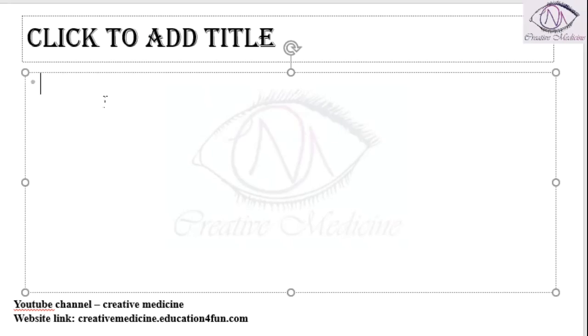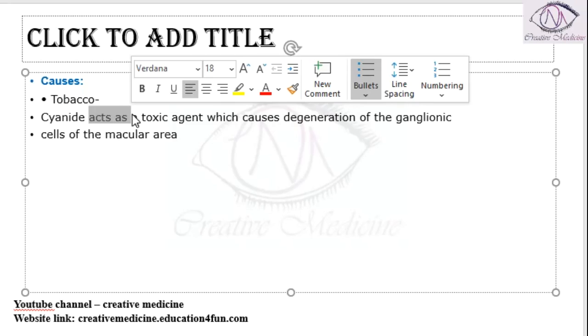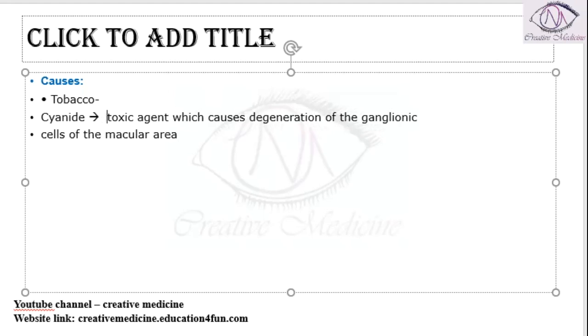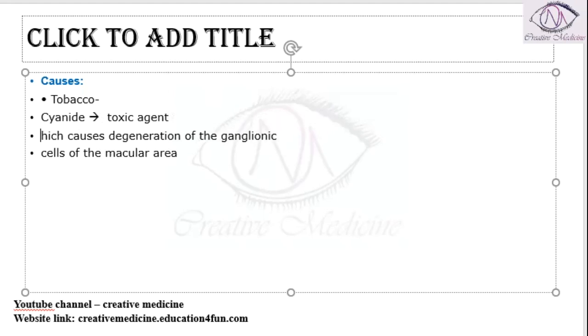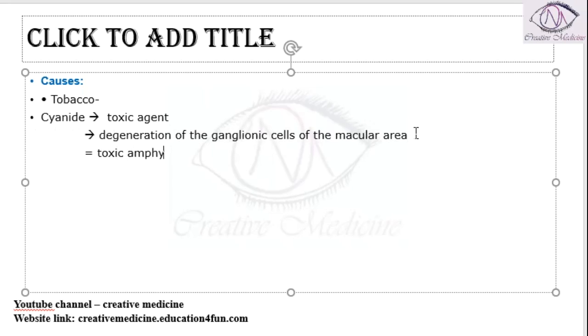So what are the causes of this toxic amblyopia? Toxic amblyopia can occur due to cigarette smoking. Number one, tobacco. In tobacco, cyanide is a toxic agent, and this cyanide will cause degeneration of the ganglion cells of the macula. So this is responsible for the development of toxic amblyopia in a patient smoking cigarettes.